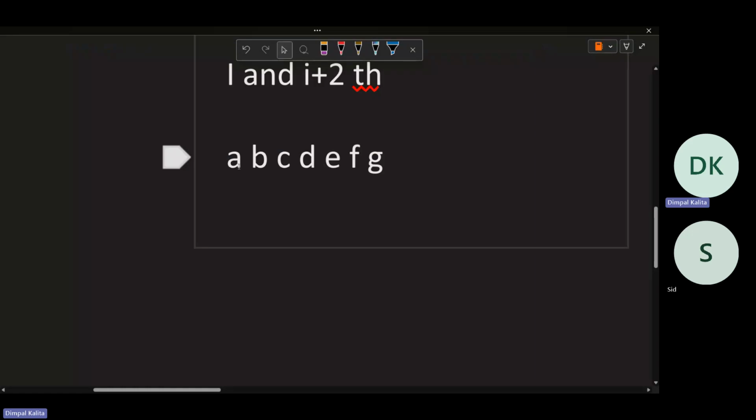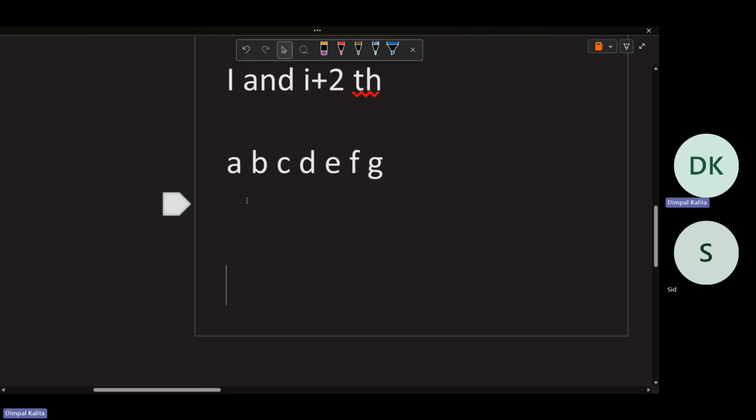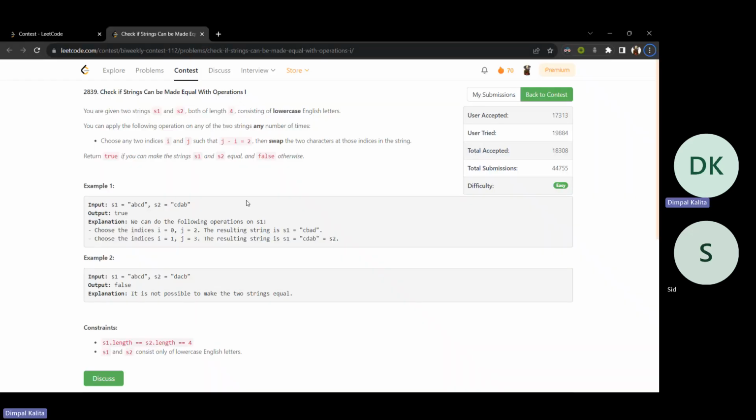I can bring this C here, or this A here, or this B here. That means if the indexes are multiples of 2, I can rearrange them anyhow I like, or if the indexes are not multiples of 2, I can rearrange them anyhow I like.